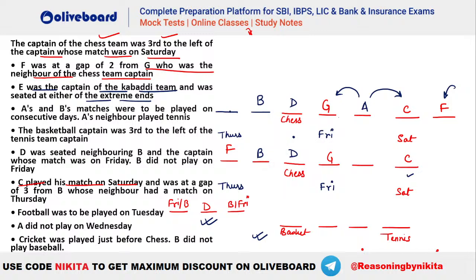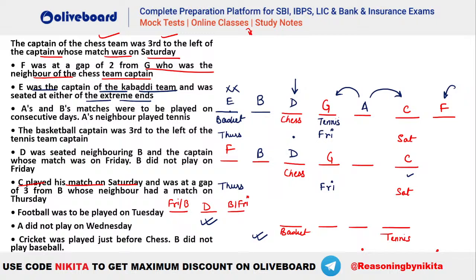Now if you take C as tennis, tennis cannot be third to the right of basketball because here we already have your chess. So you will see that this will be your tennis here, and tennis is third to the right of basketball, right? This will be the situation. And now you cannot have your E, because E should be playing kabaddi. That is why this case becomes invalid. Are we clear, guys? Please let me know. Are we clear with the first one, that why it is eliminated?